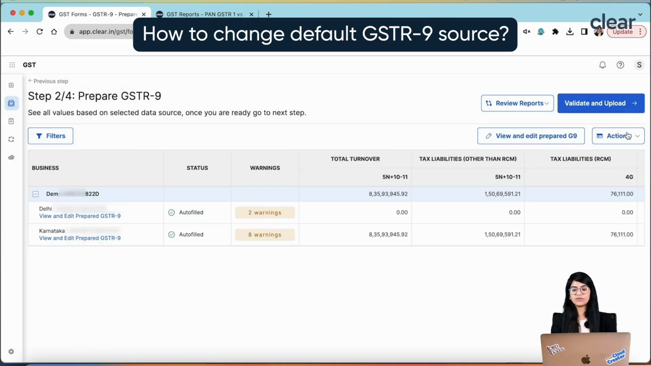For that, what you just have to do is click on action, and we do have a button called change data source.